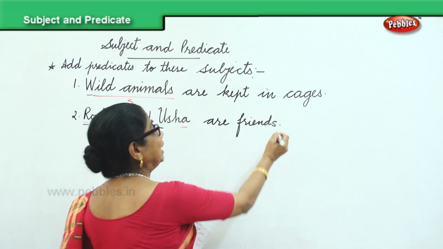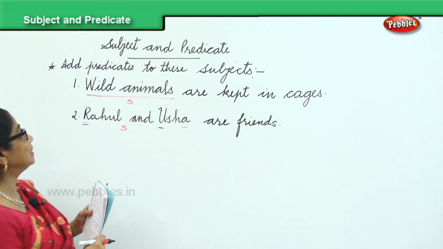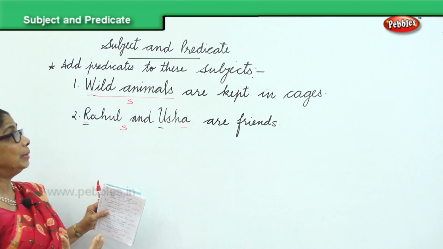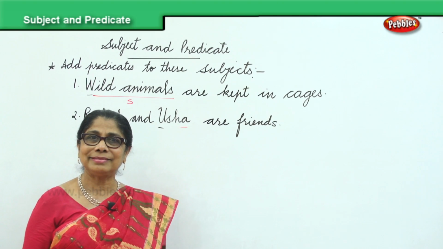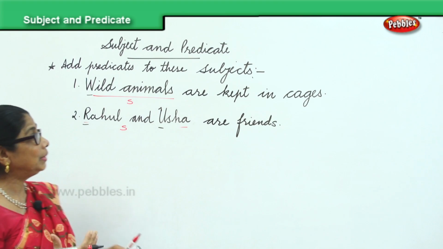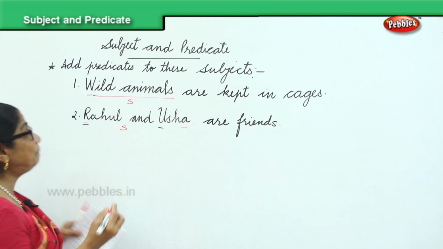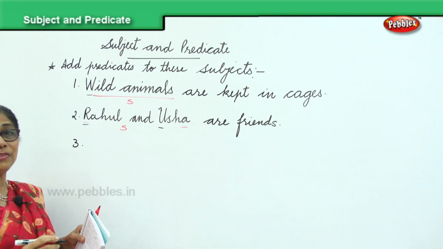Only thing, end it with a full stop, begin with a capital letter. So now we learn two sentences. We are given the subject, wild animals. Wild animals roam freely in the forest. Wild animals are kept in cage, anything. Rahul and Usha. So we learn to complete and we learn to supply the predicates for the subjects.